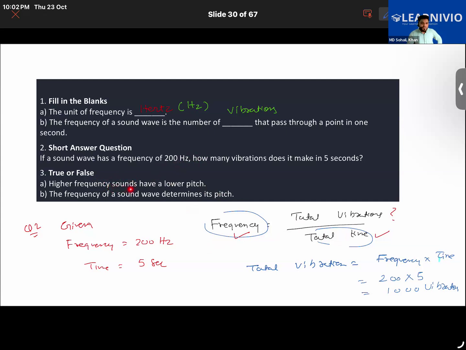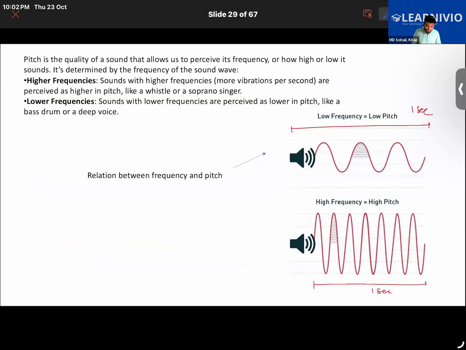Higher frequency sounds have a lower pitch. Is it true or false? False. Very good, because frequency and pitch are directly related. One increases, the other also increases. Next, true. Very good.